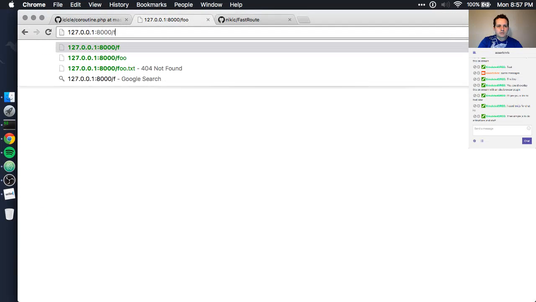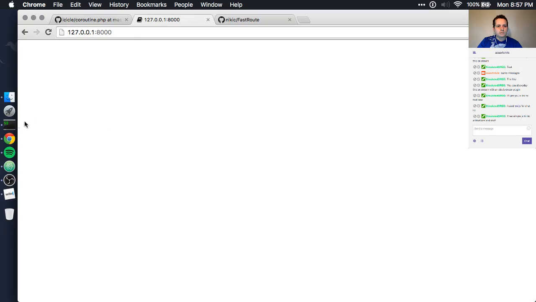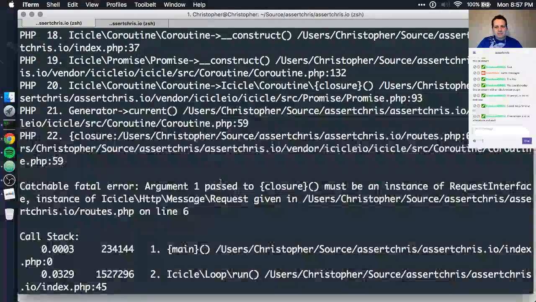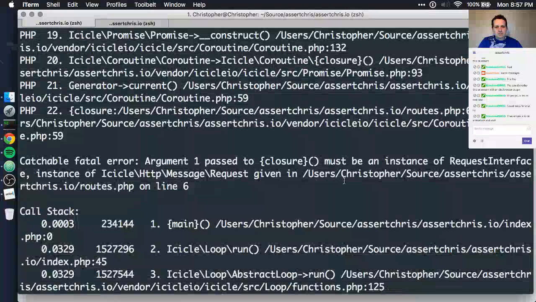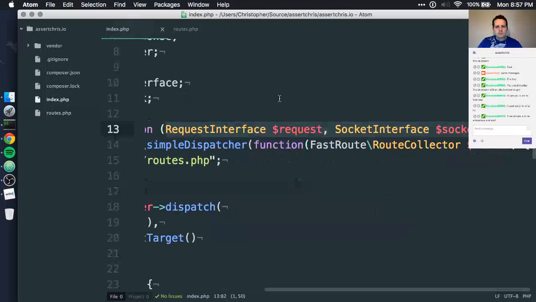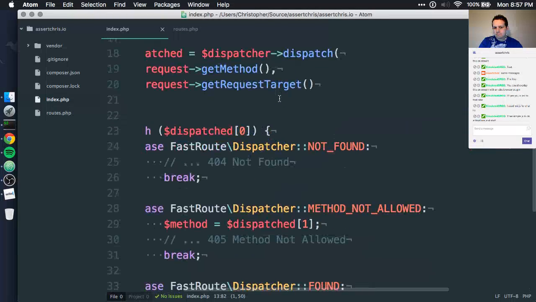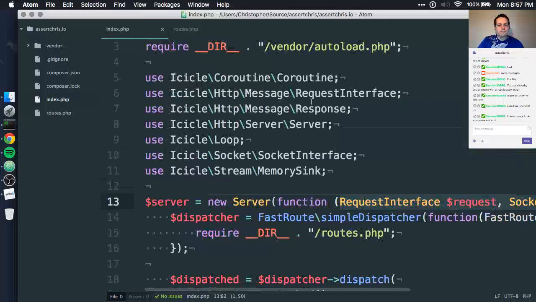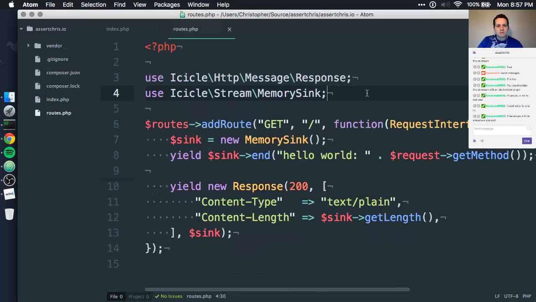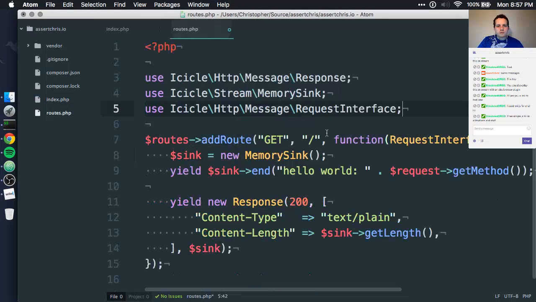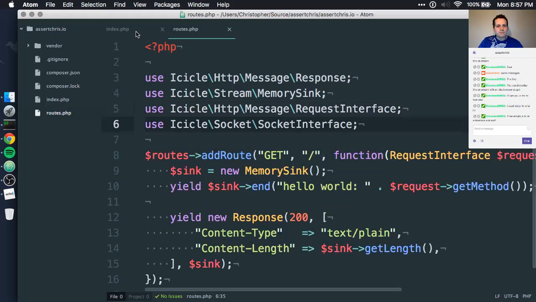That route doesn't exist anymore, and I have an error here. Must be an instance of request interface, instance of message request given. Oh yeah, we need this stuff as well, because it's trying to load an alias in.